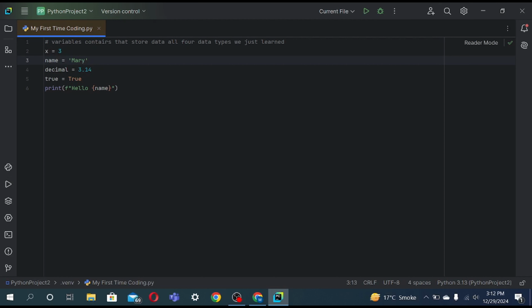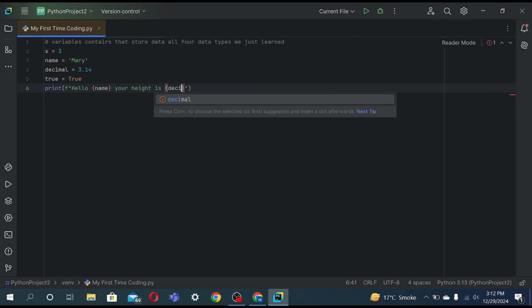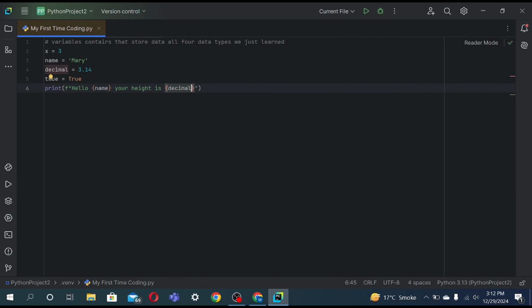So we could also add 2 variables. Hello Mary, your height is decimal meters.